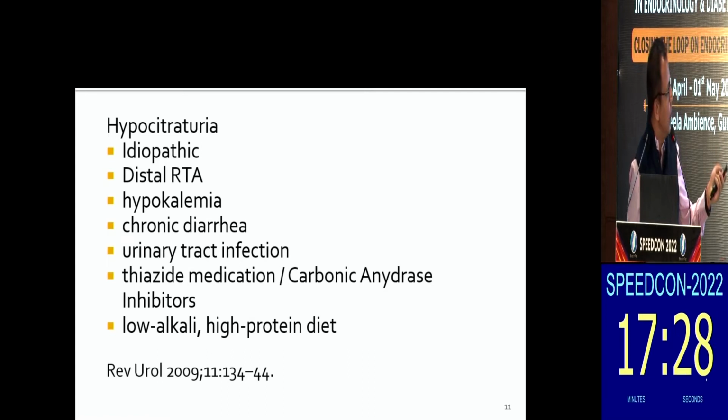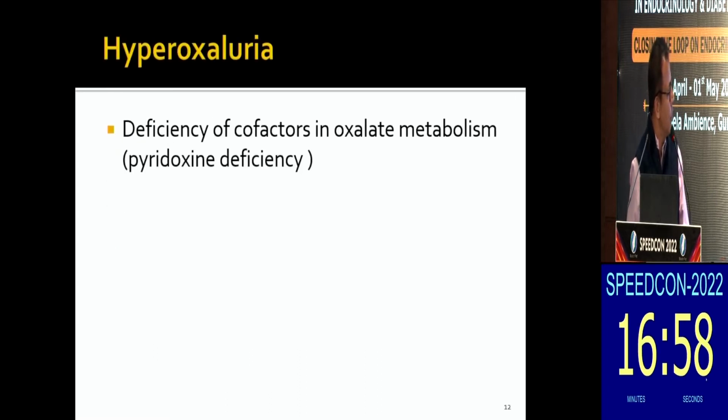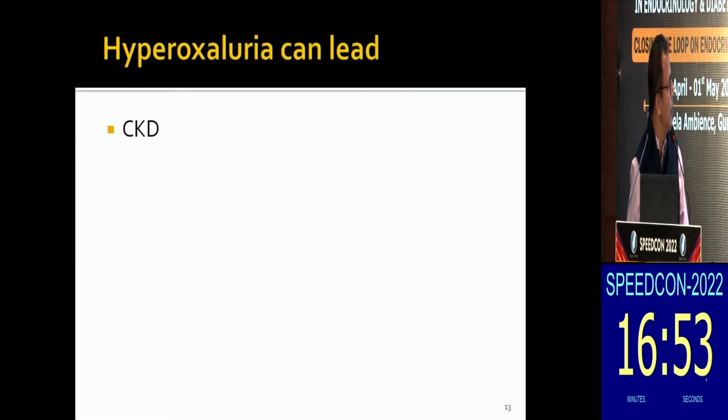So hypocitraturia, you can have so many causes: RTAs, chronic diarrheas, UTIs, and carbonic anhydrase inhibitors. Neurologists are particularly using these drugs. One of the common drugs is topiramate, which can cause renal calculi. So whenever these patients are on anti-epileptic drugs like topiramate, we must do a periodic ultrasound of the kidney and urine so that they do not form renal calculi. Of course, you can have a deficiency of cofactors in oxalate metabolism, which can cause hyperoxaluria.